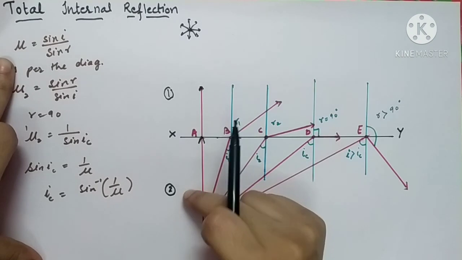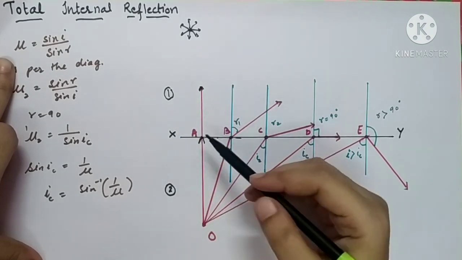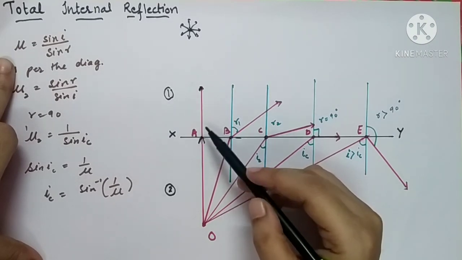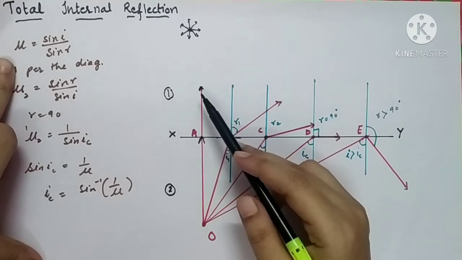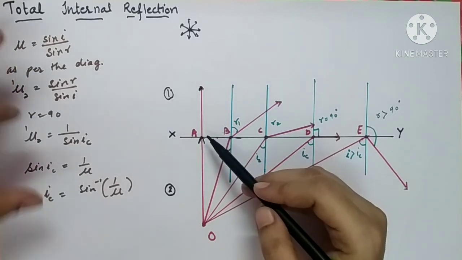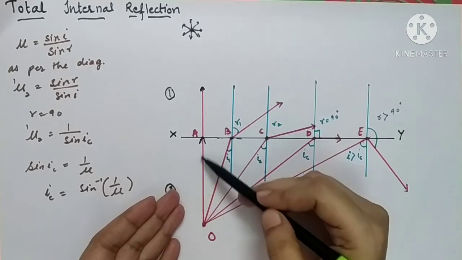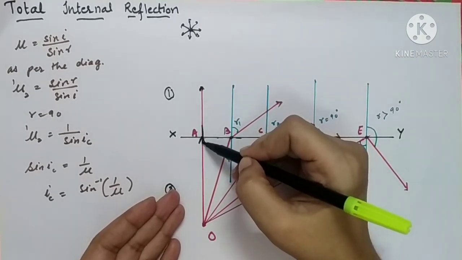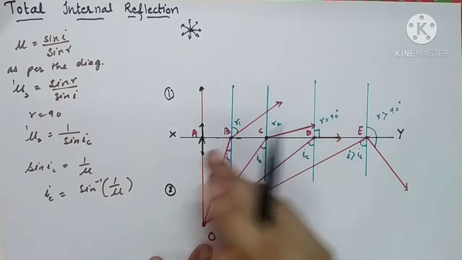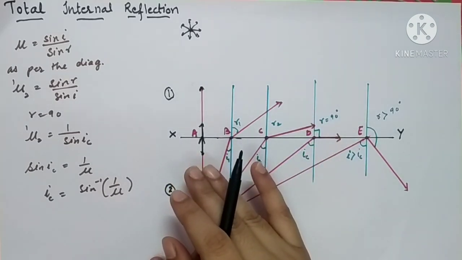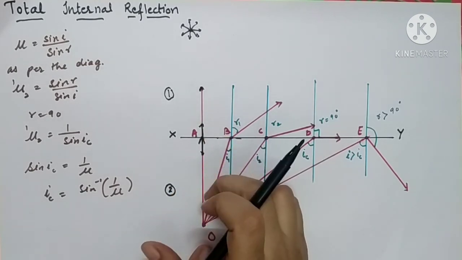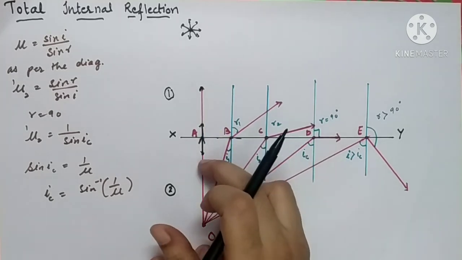In this way the light ray can move from the denser medium to the rarer medium, and when the light ray is perpendicularly incident on the surface XY, or along the normal, it will emerge out along the normal line only. Here, angle of incidence means the angle between the incident ray and the normal drawn at point A, and the normal and both the rays coincide with each other. So there is no angle between the incident ray and the normal, and no angle between the refracted ray and the normal. So the light ray will pass as it is.